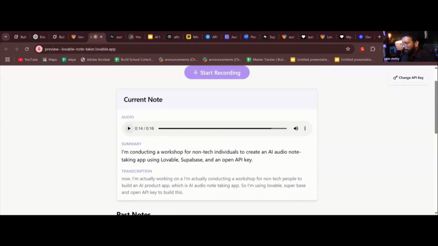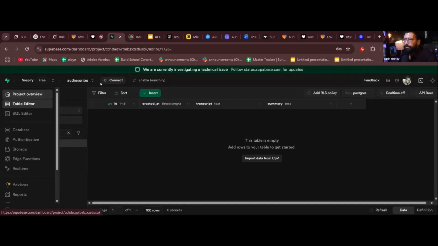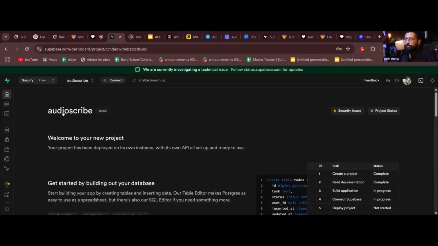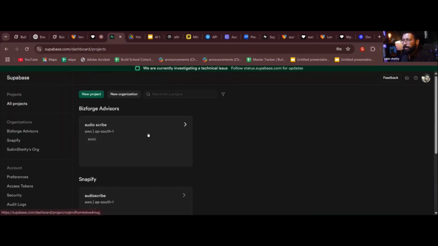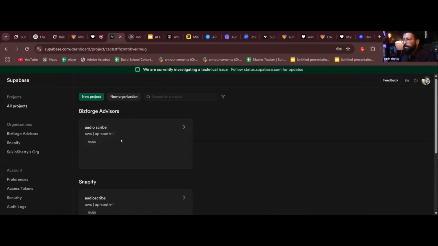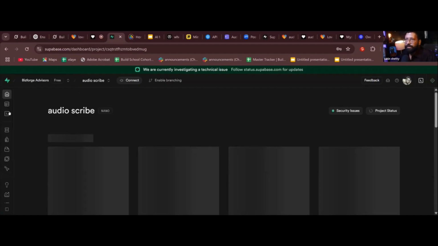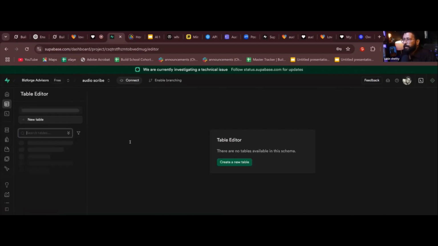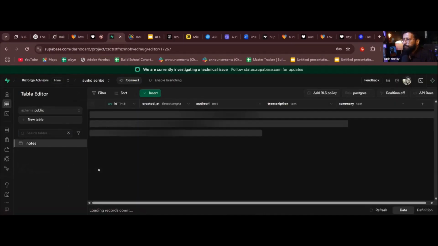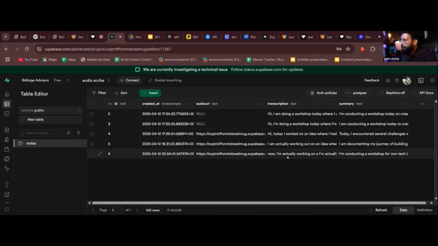Right. So now let's see if these audio files and the transcription, everything, has been saved in Supabase. I've already created a project earlier. So let me go there. Now let me see the table. So, notes. Can you see this? It is already stored in the database. Isn't it amazing, guys?